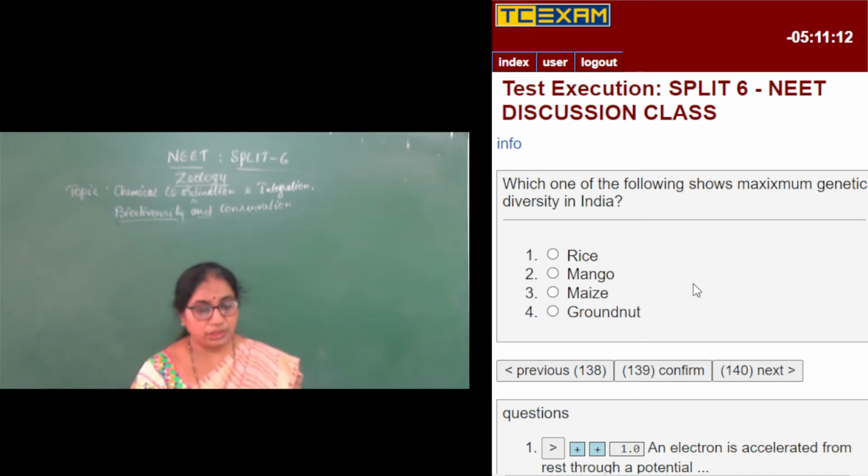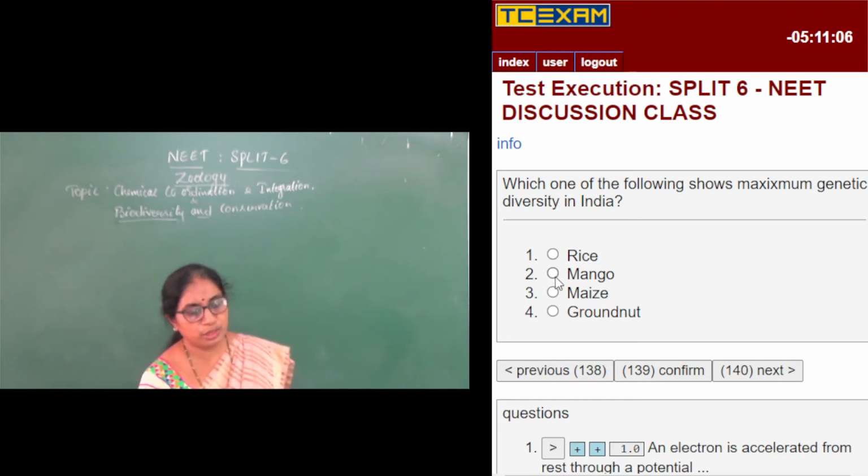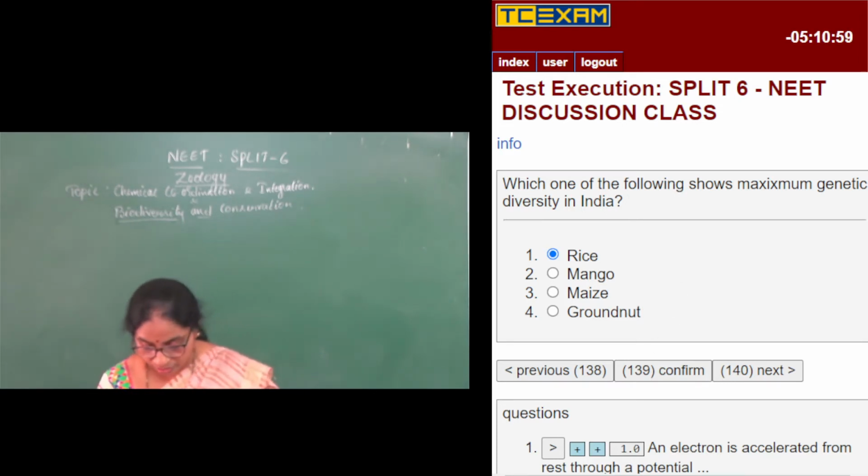So all these form genetic diversity, and the maximum genetic diversity can be seen in rice, which has nearly 50,000 varieties among the options given here.